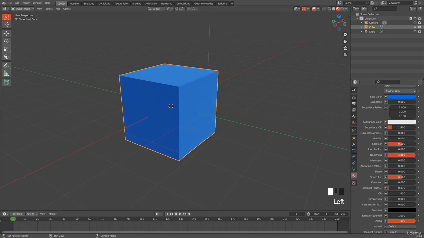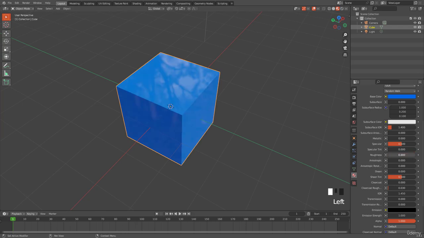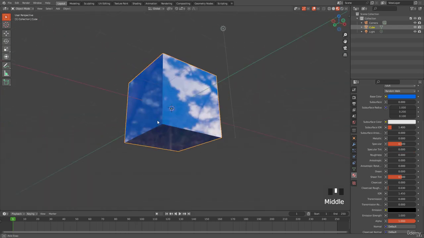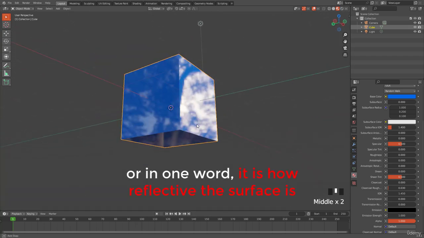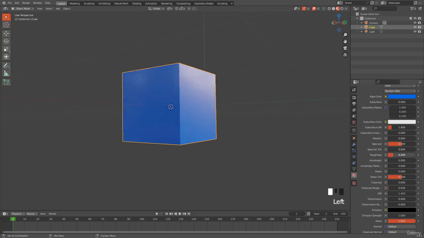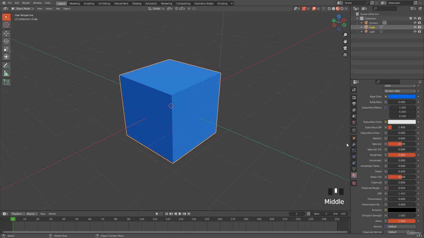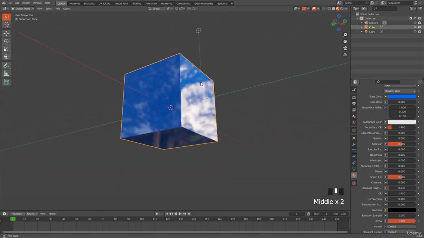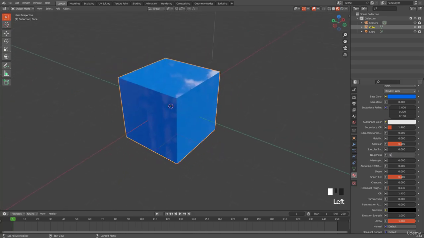Now let's try to change roughness. I made it 1, nothing changed. I made it 0, now something has changed. Roughness is how rough or how smooth the surface is. If it is 0, it's fully smooth. If it is 1, it is fully rough. It's a completely rough surface, like a stone or ground or something like that. Fully smooth means like glass or something like this, okay? Now roughness can be 0.5, and so on.